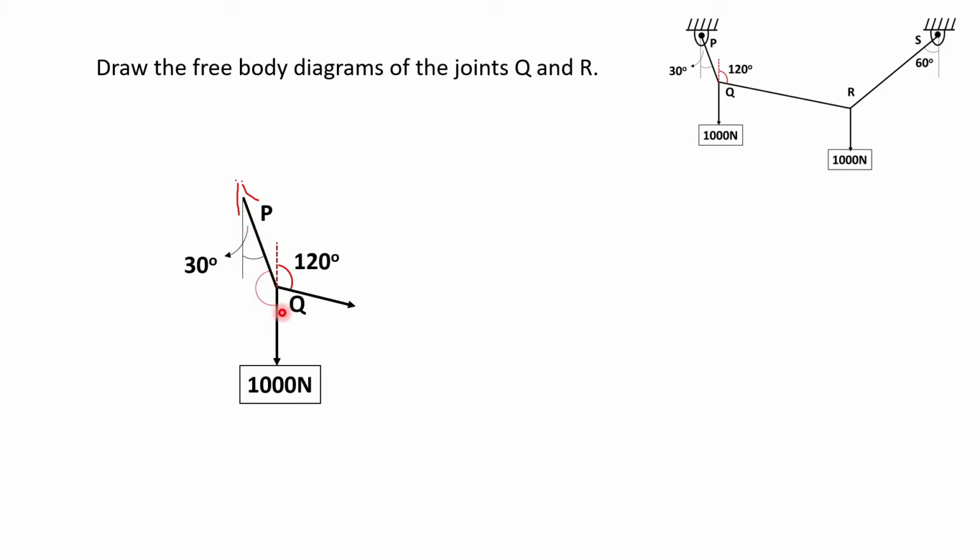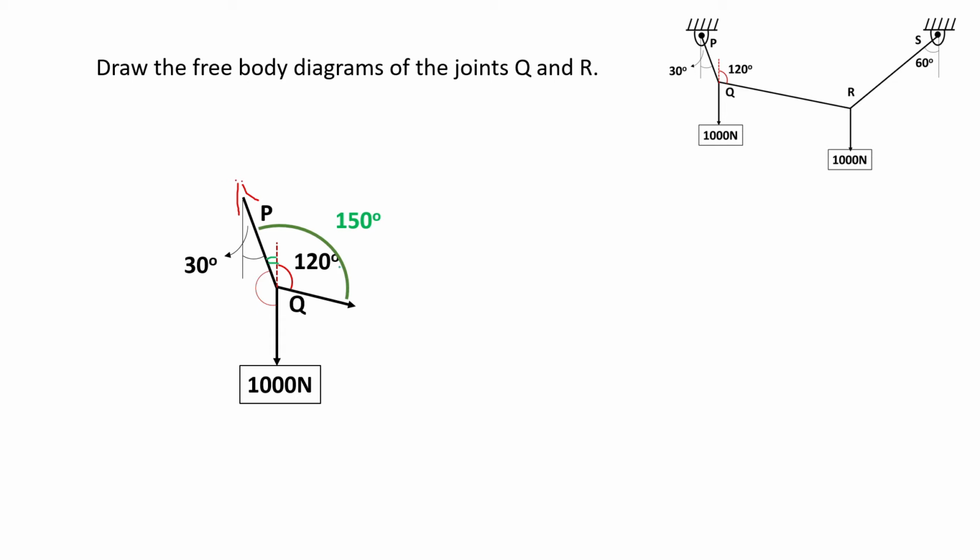Obviously this angle will be 180 minus 30, because these two parallel lines are there and these are the two internal angles, so their summation will be 180 degrees. Hence this angle will be 150 degrees. Similarly, this one is 120 degrees, already given in the problem, and this one is 30 degrees. Two vertical lines have an opposite angle of 30 degrees, so this particular angle will also be 30 degrees.